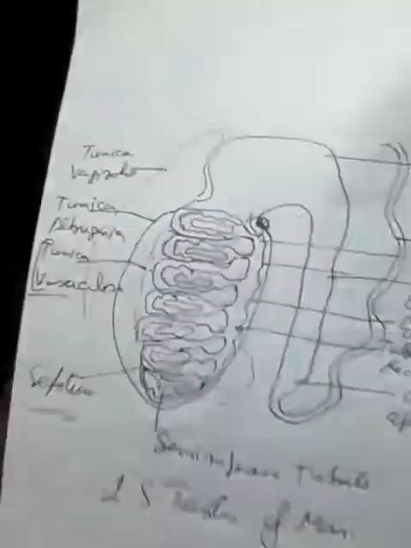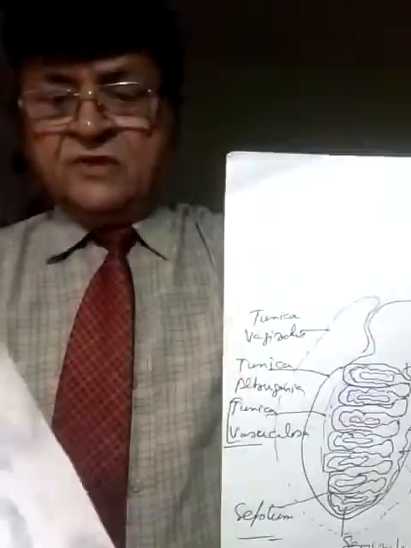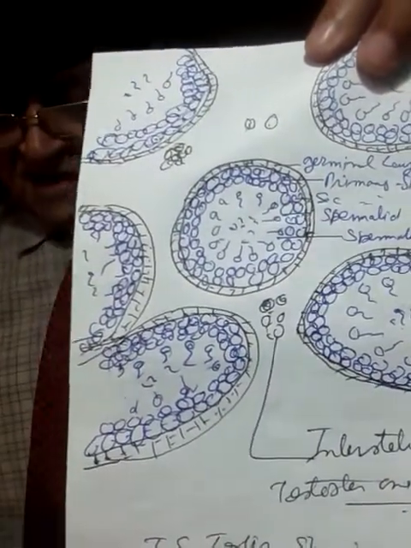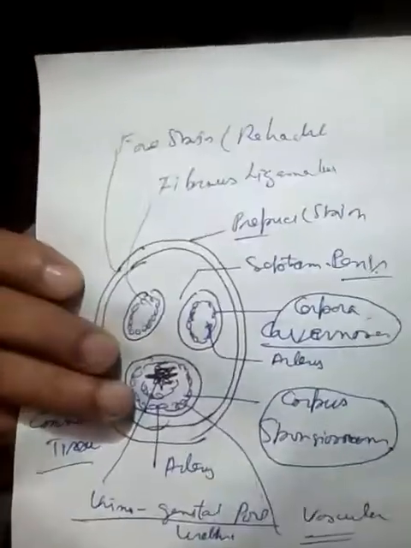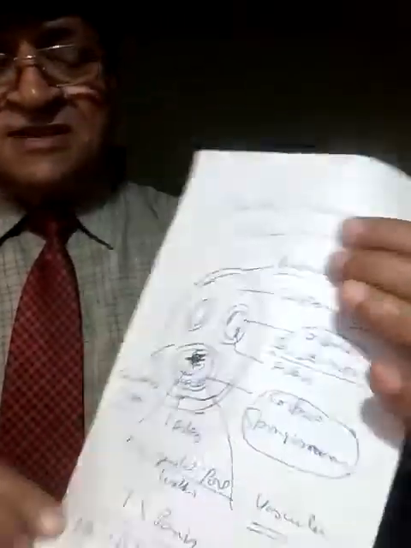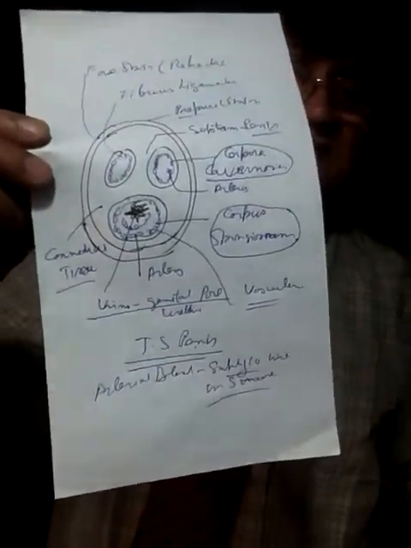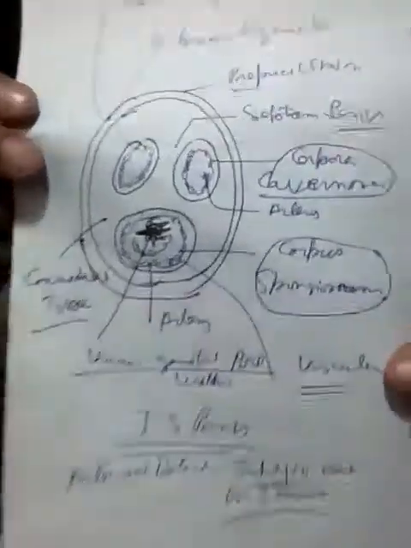Then you make the diagram of the seminiferous tubules. Then you make the diagram of the penis, transverse section, two types of muscles. These muscles are corpora cavernosa and corpus spongiosum. In the erectile position, the blood flow is 10 times. With 10 times blood flow, it becomes erect during copulation.